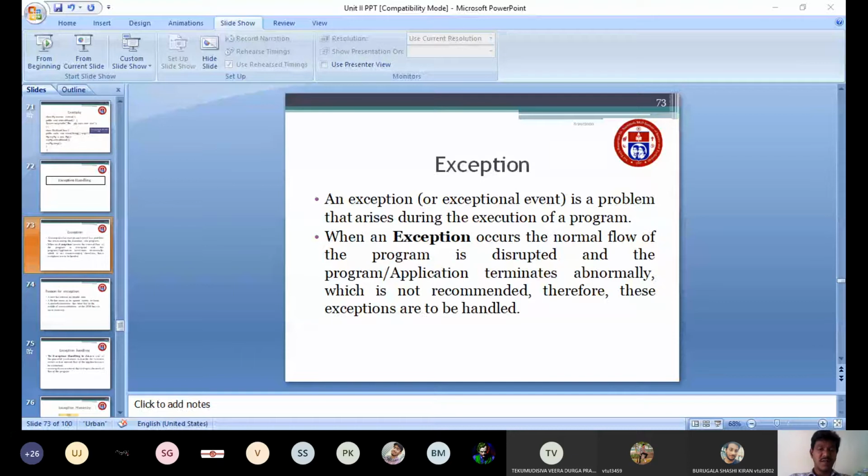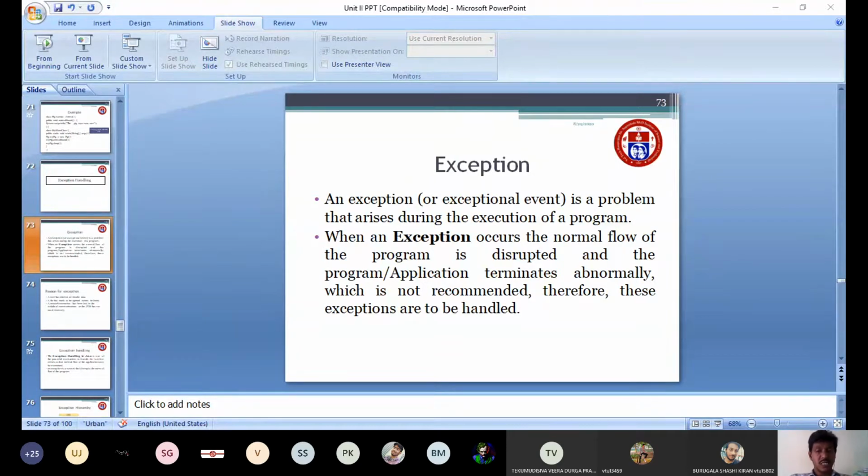Whenever an exception occurs, your program may be aborted or terminated, depending on your exception. So it will affect the normal flow of the program. As I told, the program or application terminates abnormally, which is not recommended.